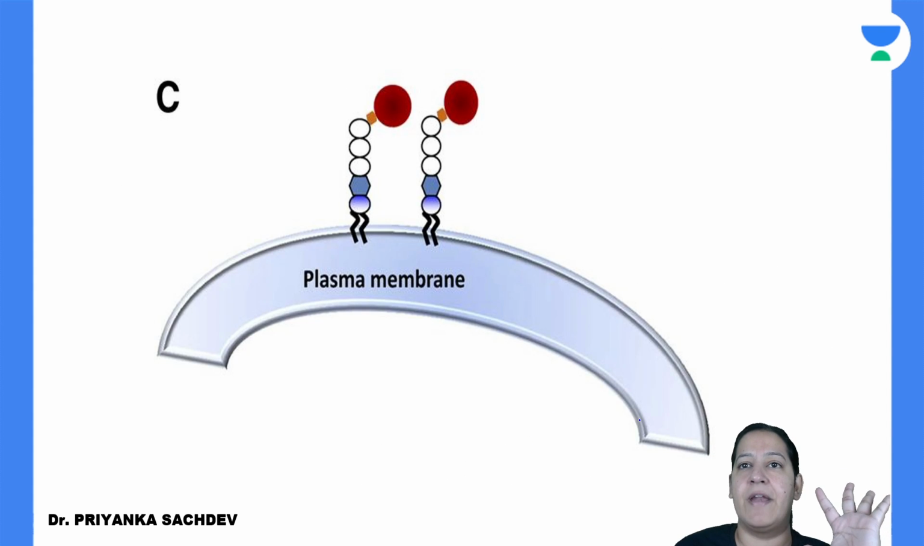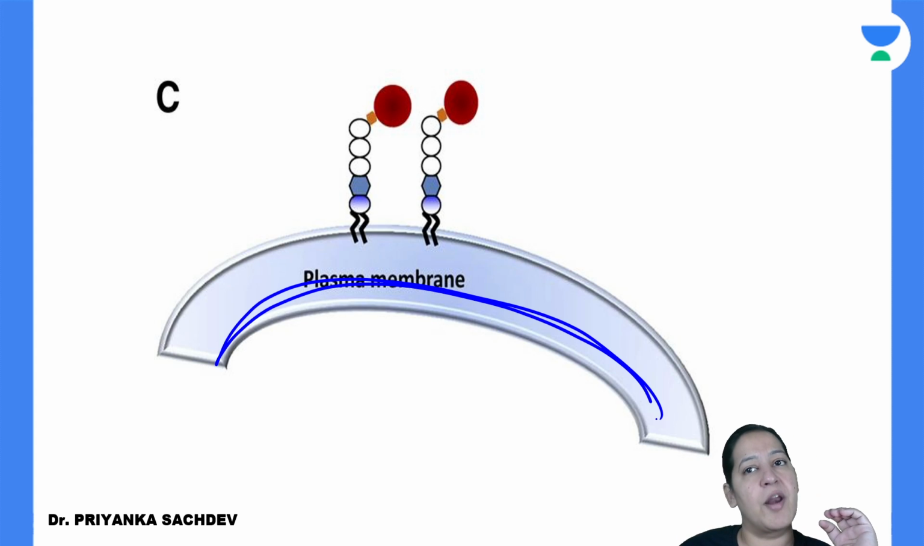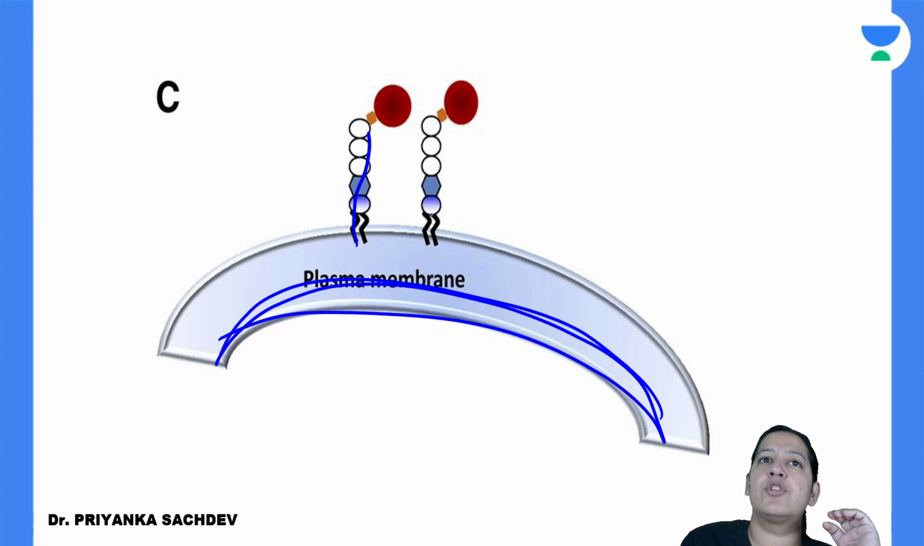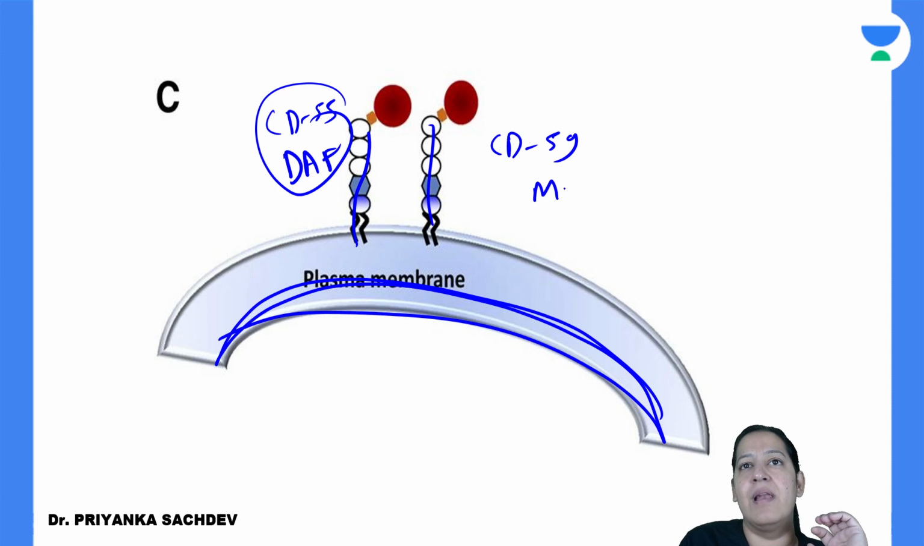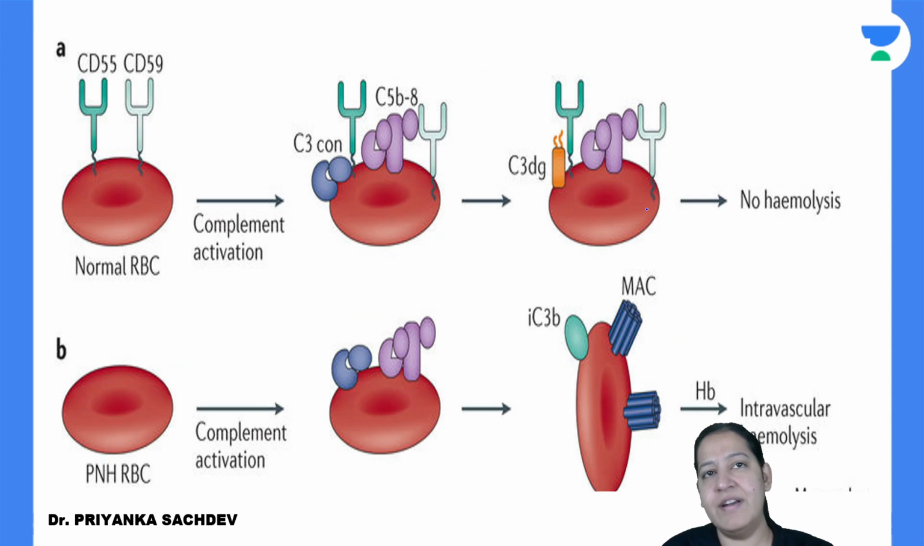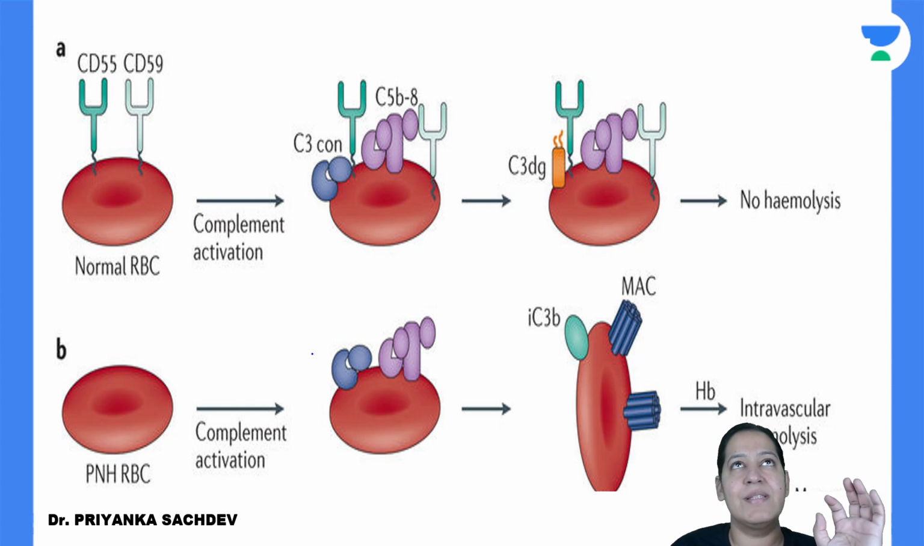Can you see? This is the cell membrane. This is the cell membrane of any cell, RBC, WBC or platelet. And these are the two guards. This is CD55, and this is CD59. That is, this is DAF, CD55, and this is MIRL, that is CD59. Have you got it? That is the thing.